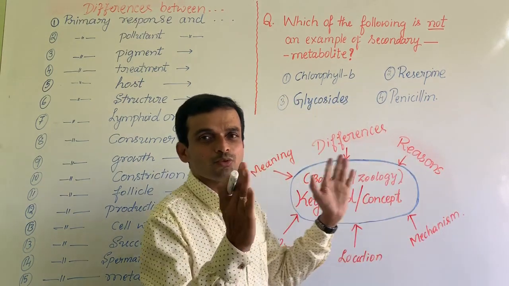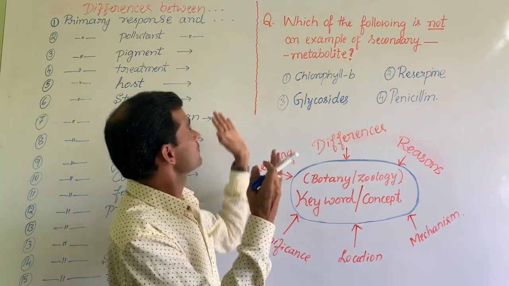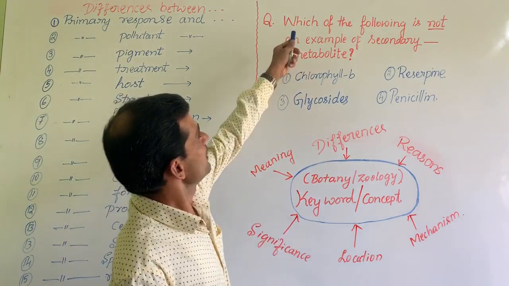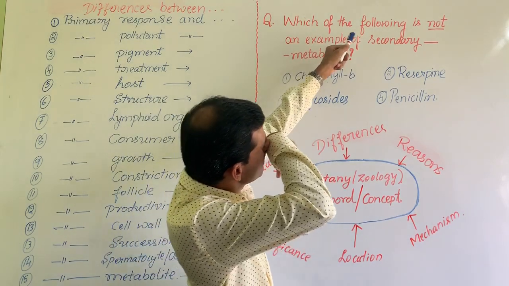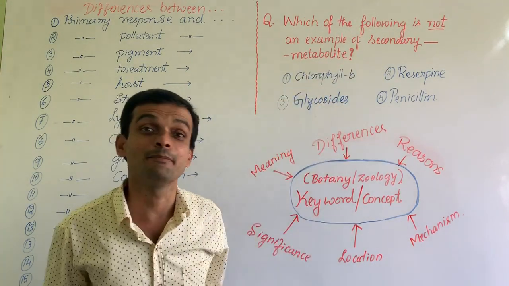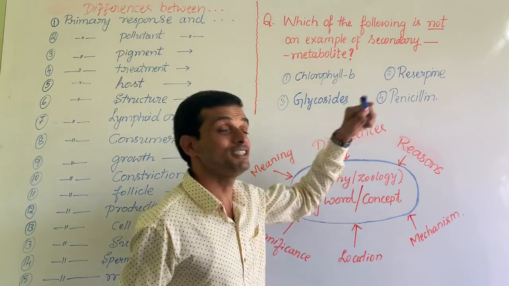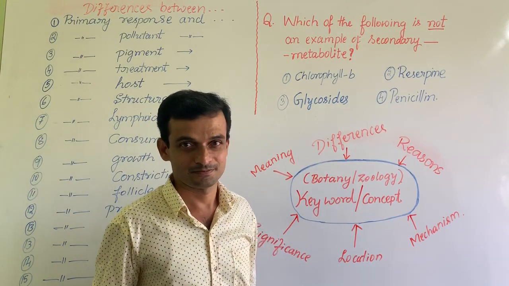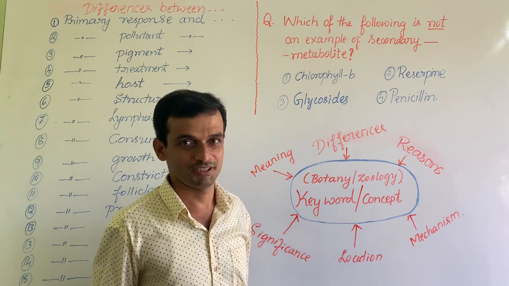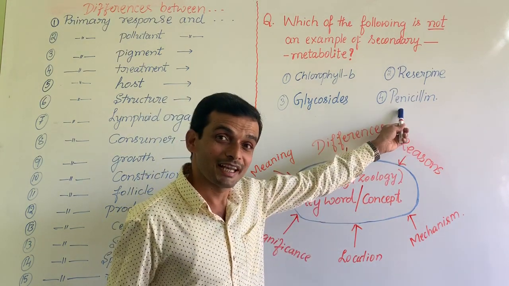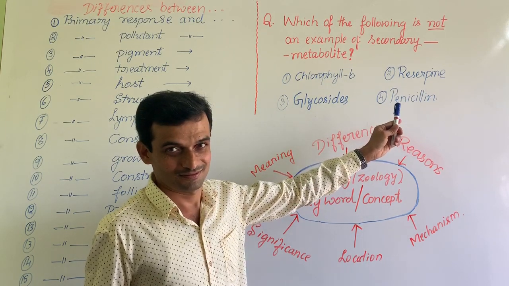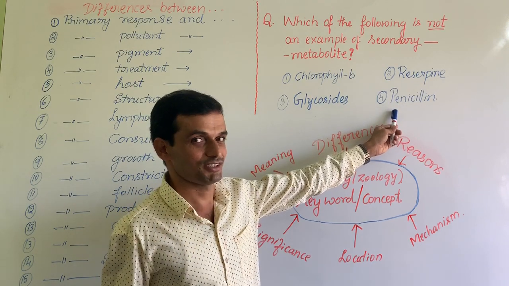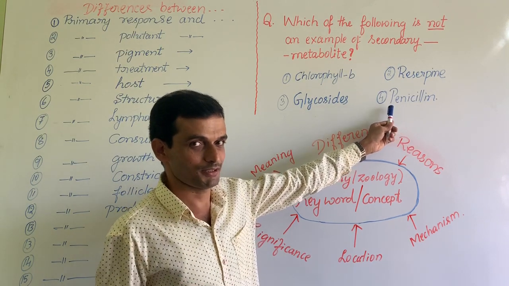Now, what type of questions would be asked from this kind of thing, like when we say this is the difference between this and this? Let me observe this sample question. Which one of the following is not an example of secondary metabolite? Look, penicillin. This is produced by Penicillium notatum. It's an example of an ascomycete. Penicillium is not benefited from this. It means this is a secondary metabolite.